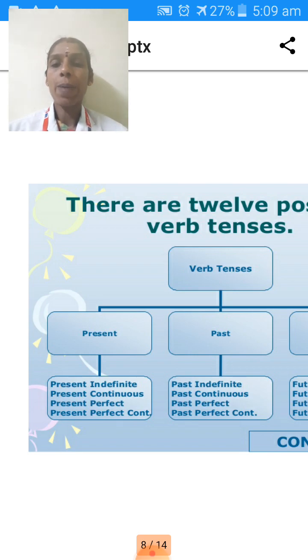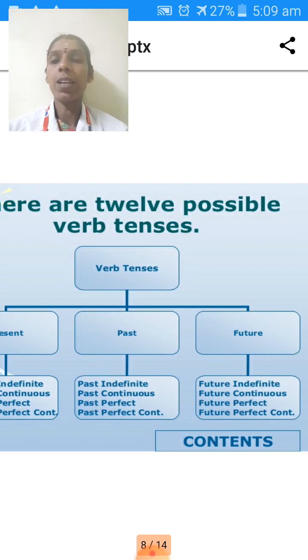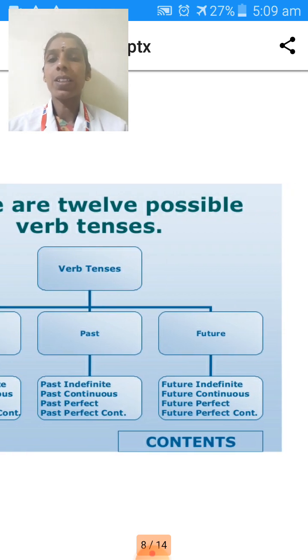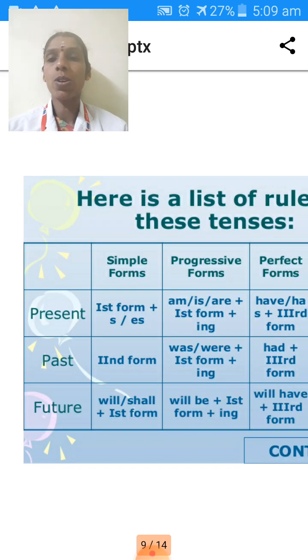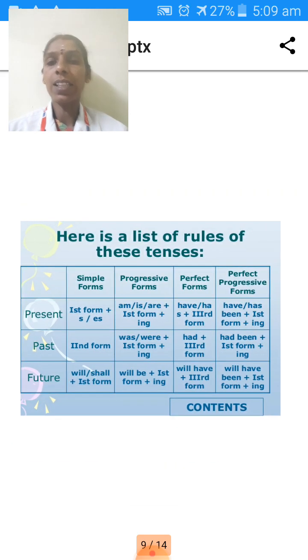Past tense: past indefinite or simple past, past continuous, past perfect, past perfect continuous. Then simple future or future indefinite, future continuous, future perfect, future perfect continuous. These are the 12 types of tenses we already know. Here is a list of the rules of these tenses. We can easily identify them if we know the verb form.